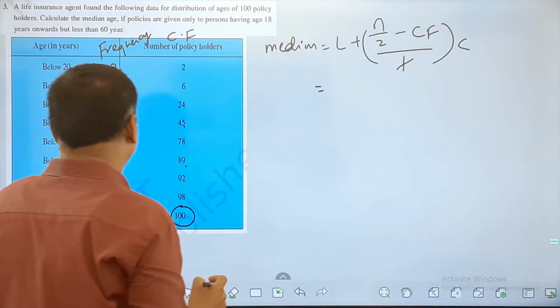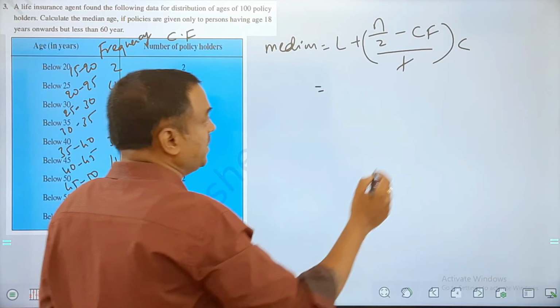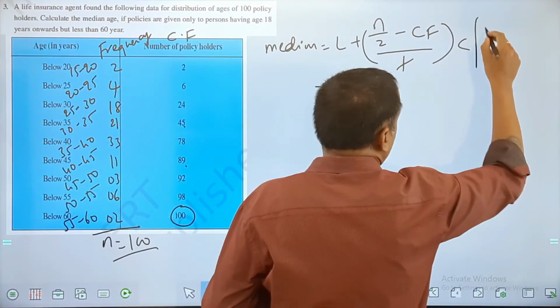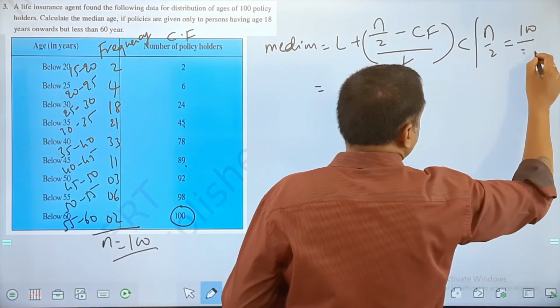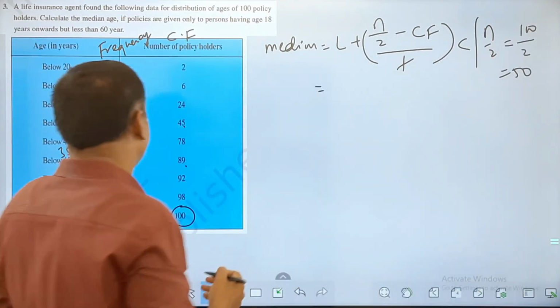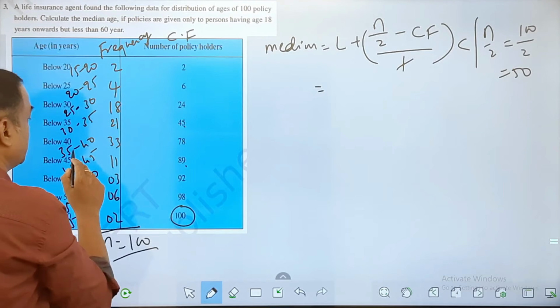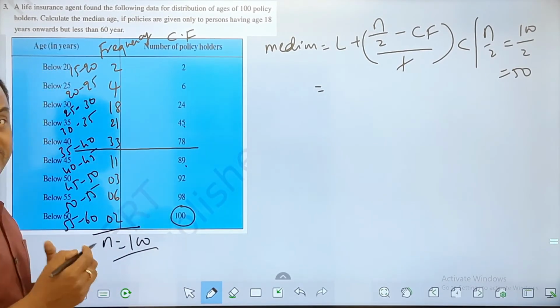So now L value you can see. First thing, n by 2 is important. I need to know n by 2. So what is n by 2, my friend? n by 2 is 100 by 2, which is coming to 50. And in cumulative frequency, the 50 falls here. This is your median line.